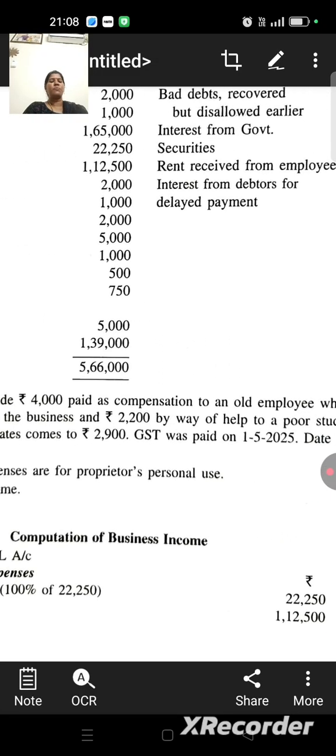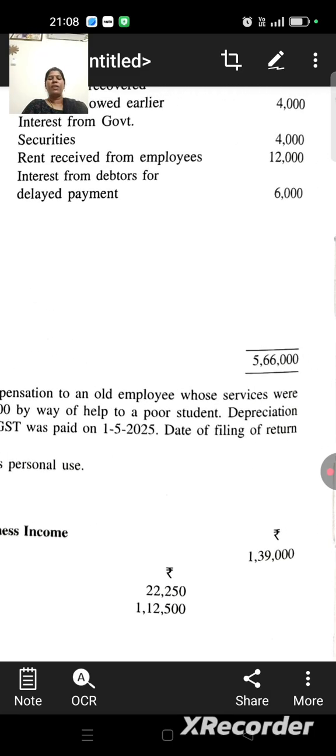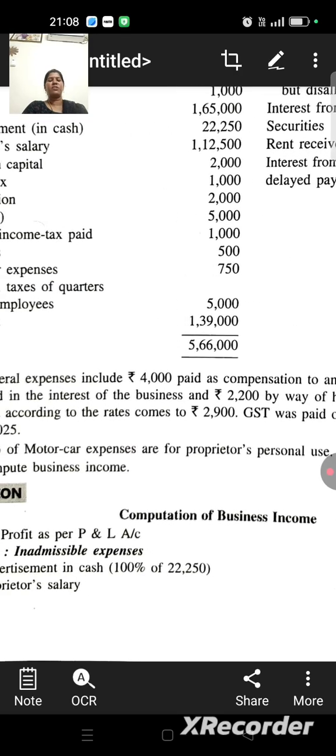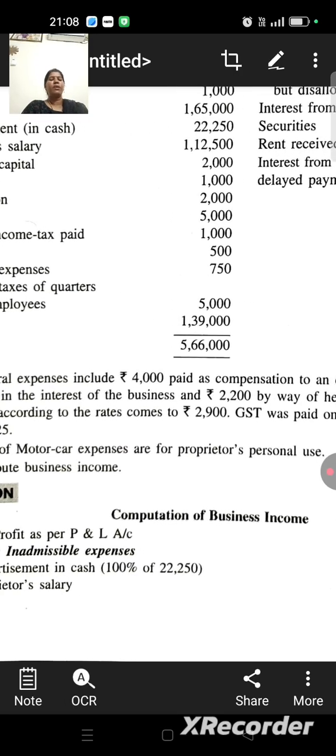GST was paid on 1/5/2025, and GST is included in business expenses. Date of filing of returns is 31/7/2025. Students, note down: 50% of motor car expenses were for the proprietor's personal use.